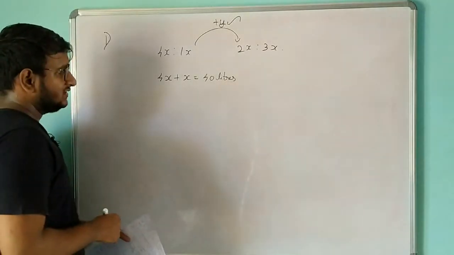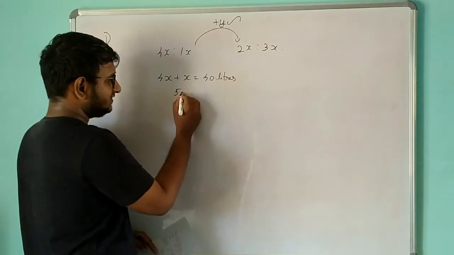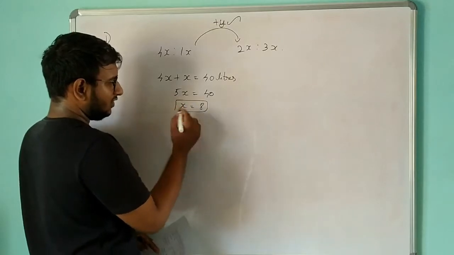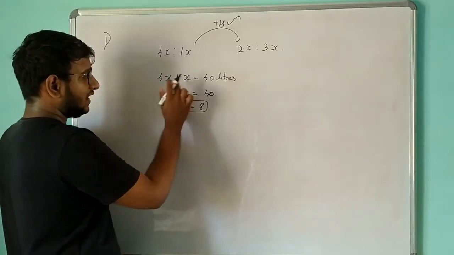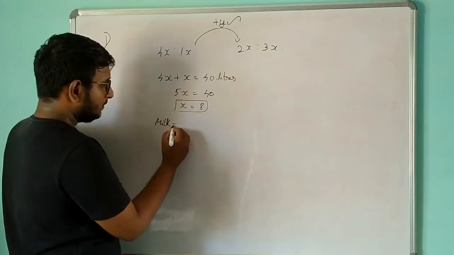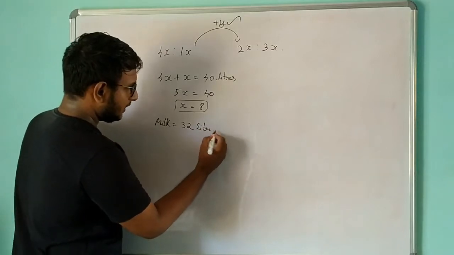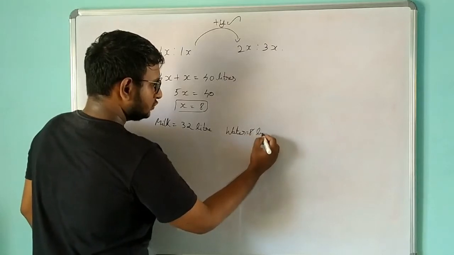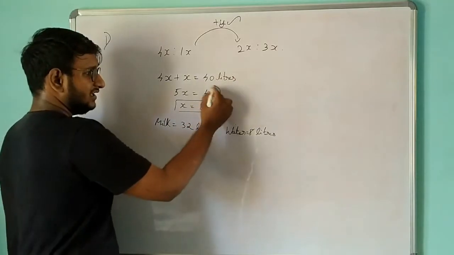And now we can find what is x first. Okay, so 5x is equal to 40, then x is equal to 8. Okay, we found what is x. So we now know what is the amount of milk and what is the amount of water. So we can say that milk is 4x, 4 into 8, 32. So 32 liters of milk, and in case of water there is 8 liters. Okay, so we found what is the amount of milk and water with respect to 40 liters of the mixture.